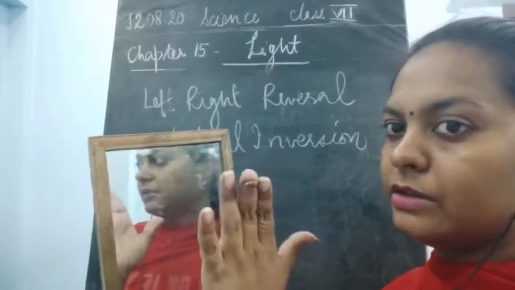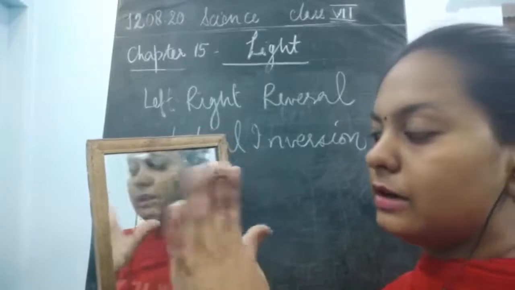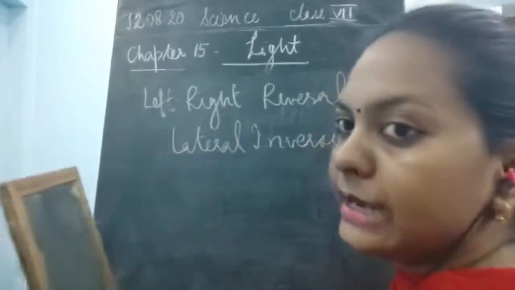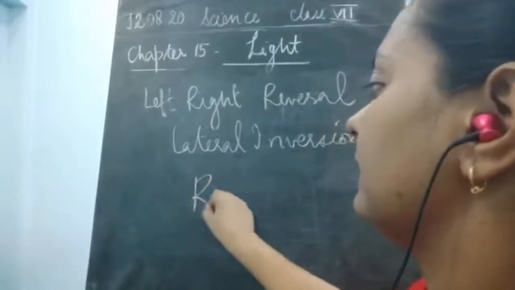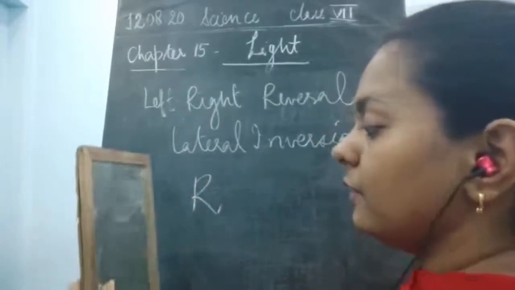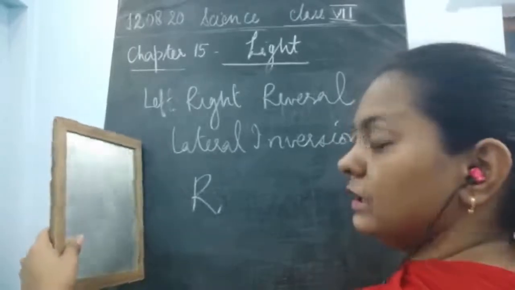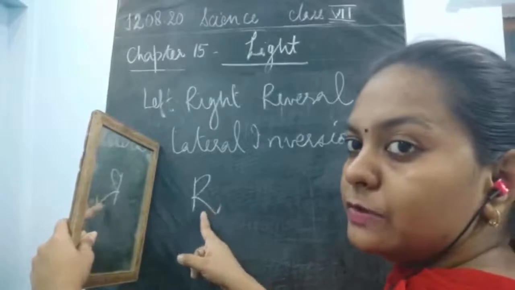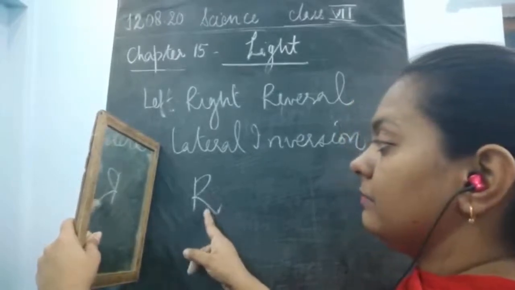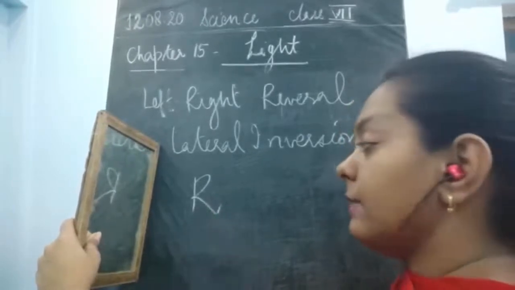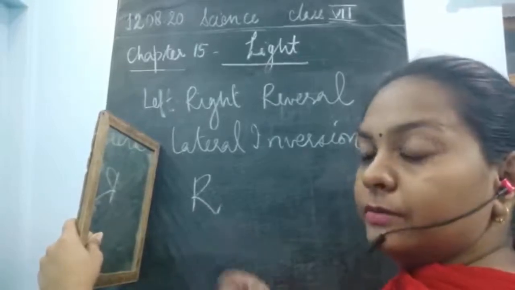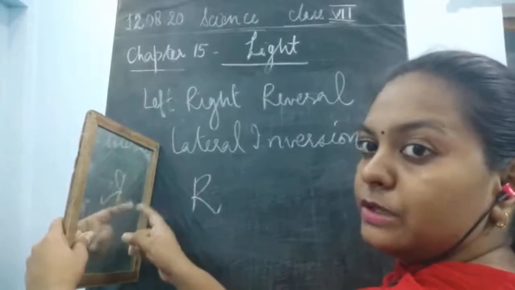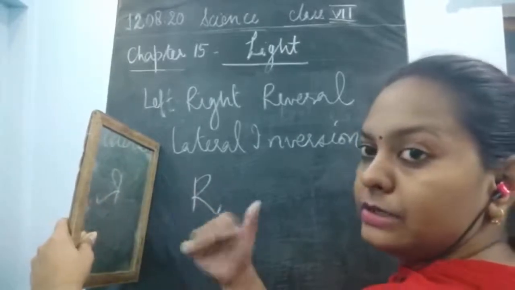Similarly, if you are writing some letter, suppose I write R here, and you put this mirror in front of it, the right of the object appears as the left of the image inside the mirror. You could see that left and right reversal is taking place.